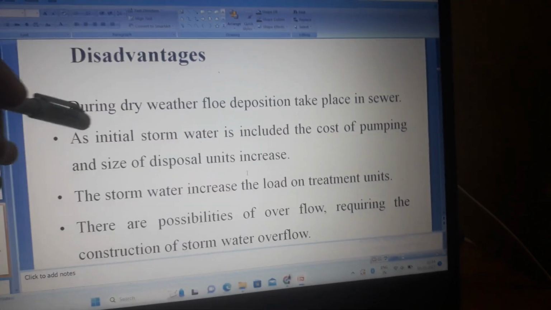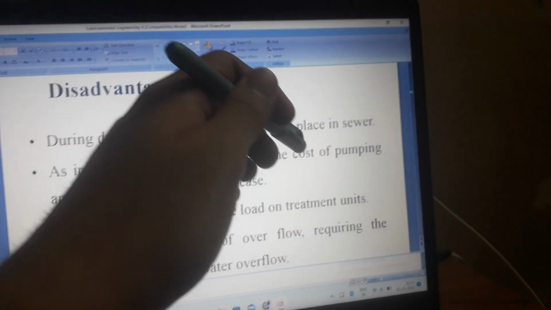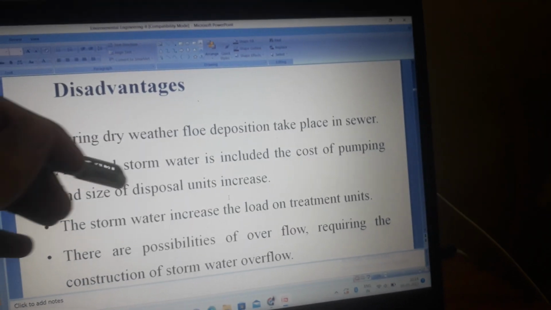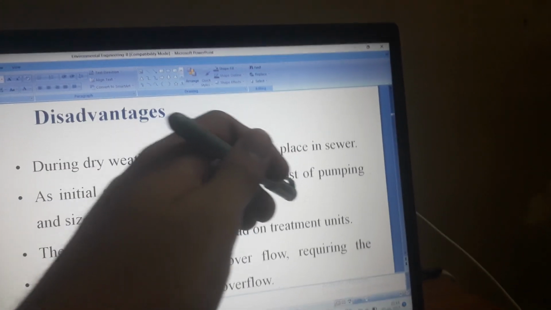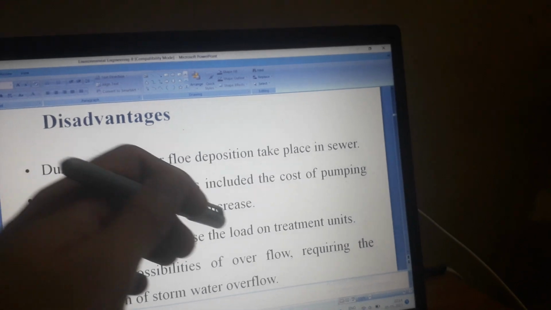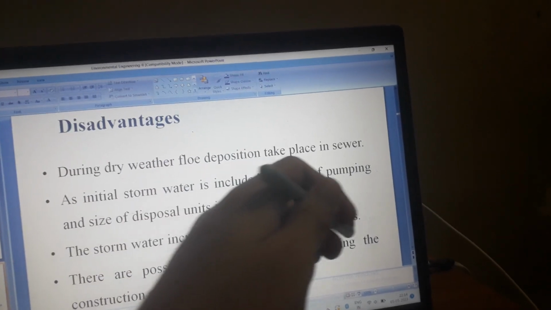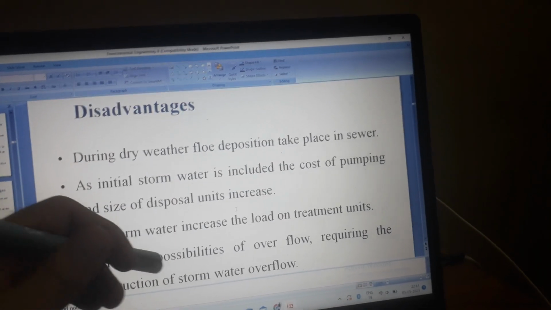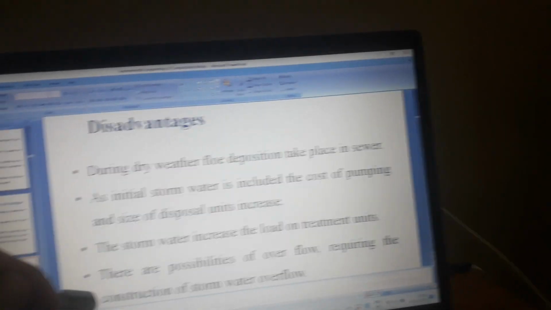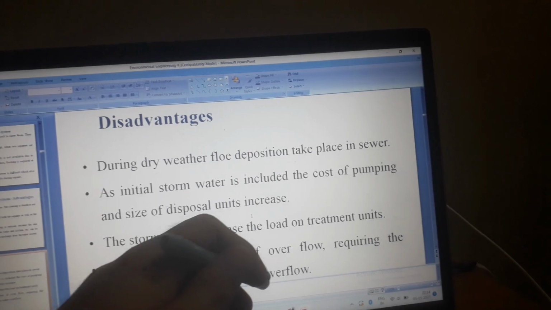Disadvantages. During dry weather flow, deposition takes place in the sewer. As initial storm water is included, the cost of pumping and size of disposal units increase. The storm water increases the load on treatment units. There is a possibility of overflow requiring the construction of a storm water overflow.